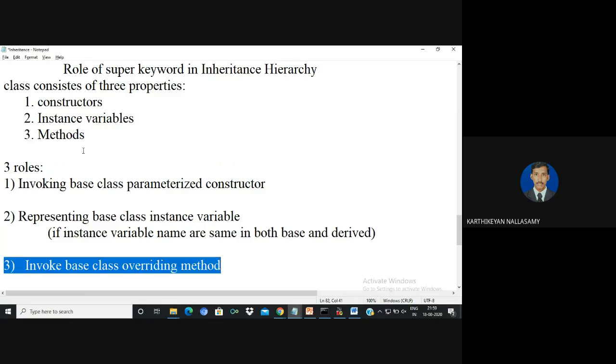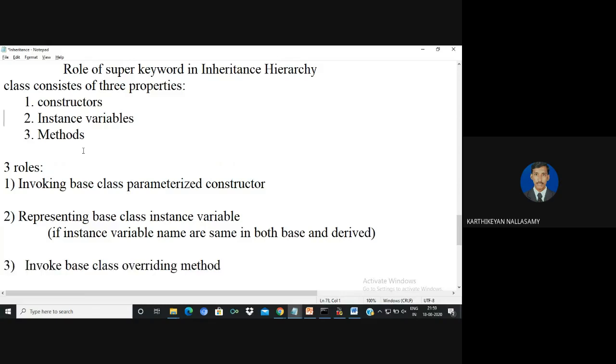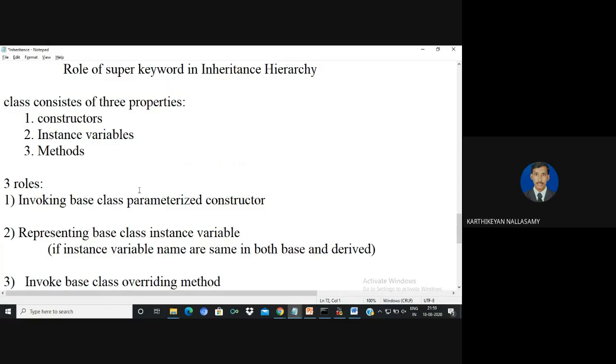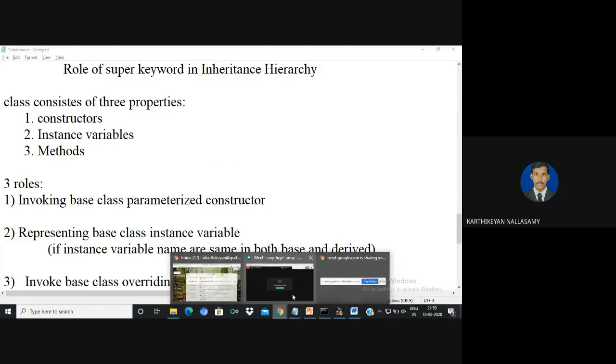The third is if method overriding is there and you want to invoke the superclass method from a derived class, then we can use the super keyword. These are the three possible places where we use the concept of the super keyword for implementation. Thank you.